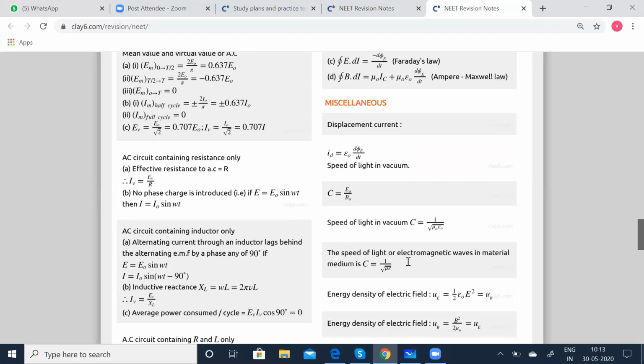So the speed of light or electromagnetic waves in a material medium is given by C is equal to 1 by root of mu epsilon.